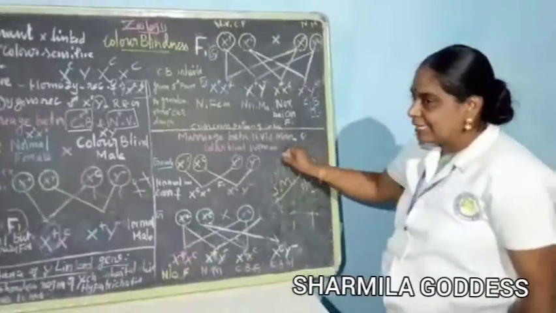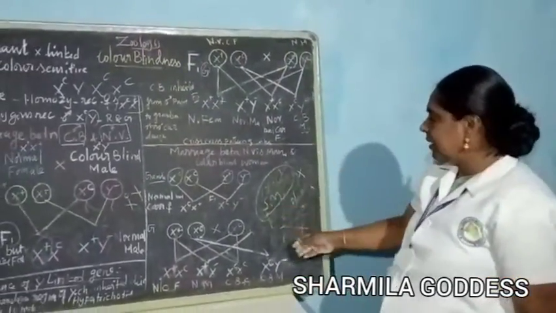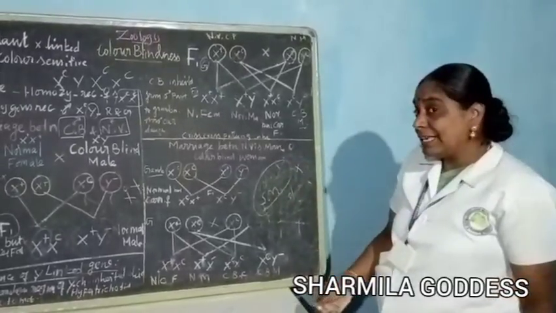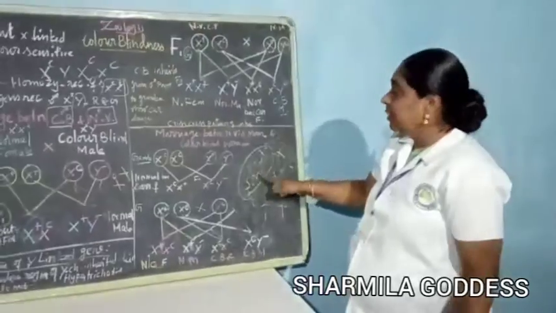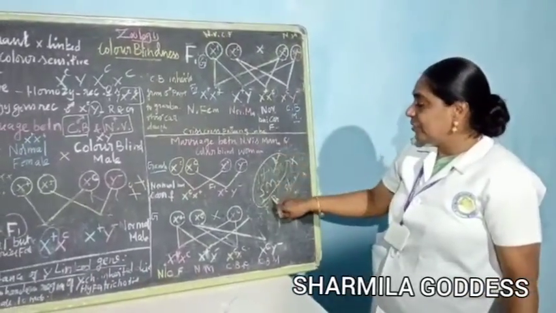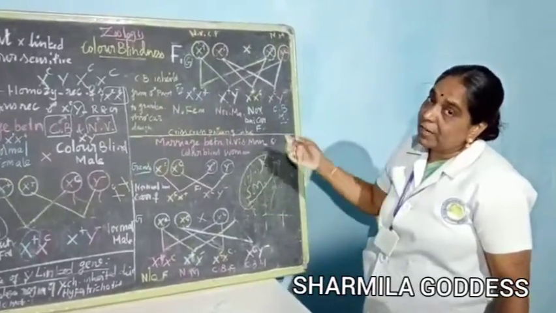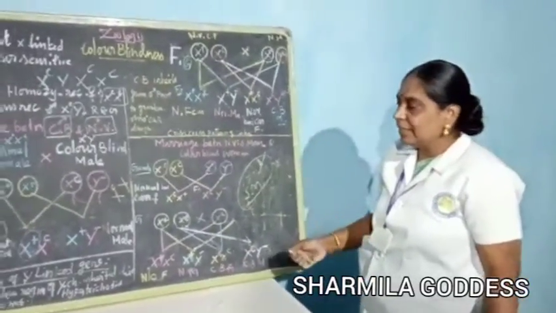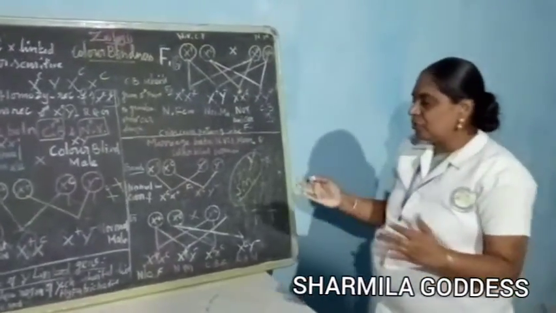So only the son has the traits of the father. You may be asked the reason why they are inherited directly. Only the son receives the Y gene from the father, whereas the daughter gets the X gene from the father. So they are inherited directly from male to male.